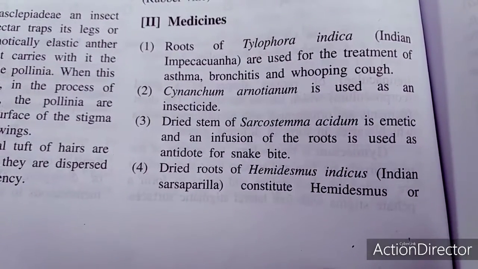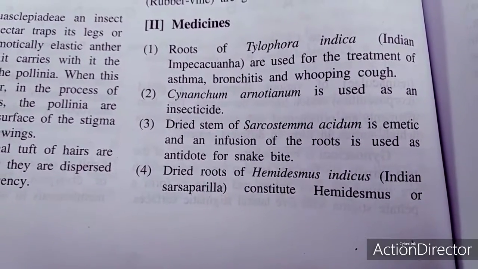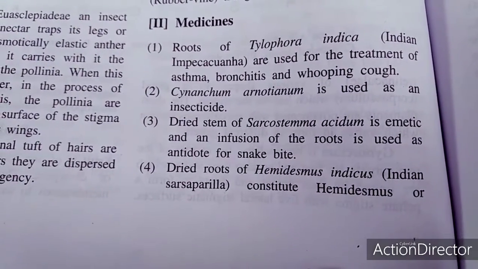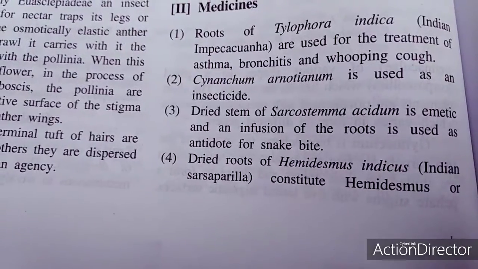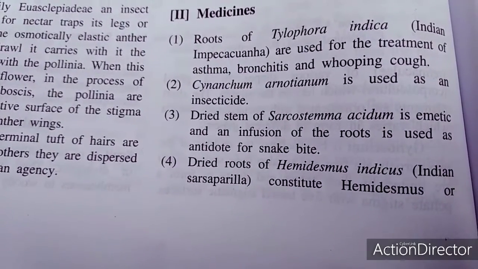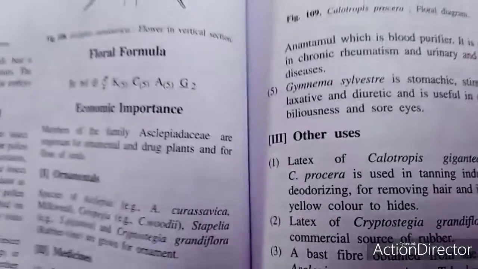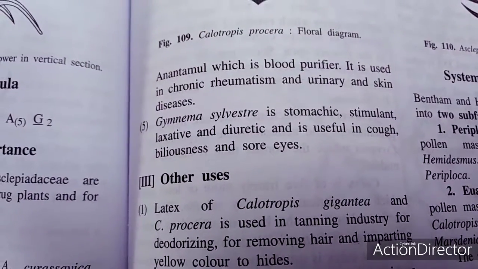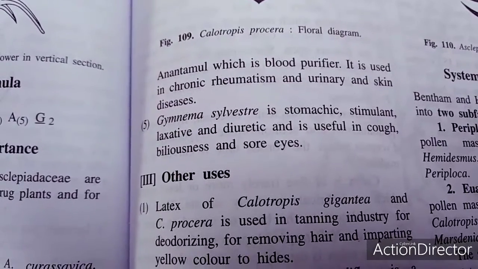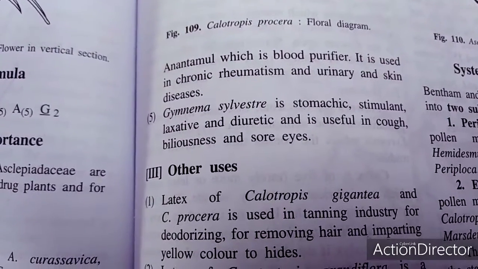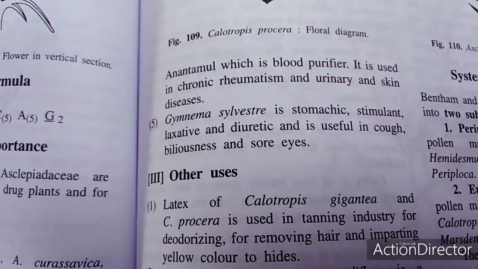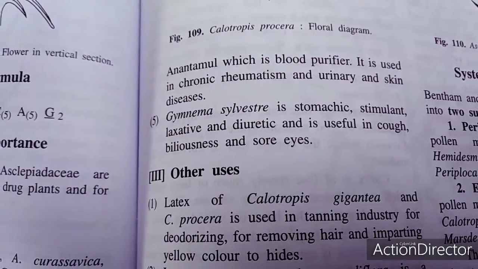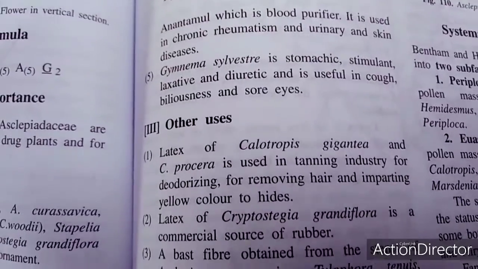The dried root of Hemidesmus indicus, Indian sarsaparilla, constitutes Hemidesmus, or Anantamul, which is a blood purifier. So this has been used as a blood purifier, and for chronic rheumatism and urinary and skin diseases. Gymnema sylvestre is a stomach stimulant, laxative, and diuretic, and is useful in cough, biliousness, and sore eyes.